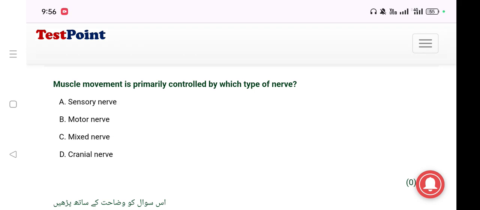Number 5. Muscle movement is primarily controlled by which type of nerve? Answer is motor nerve.